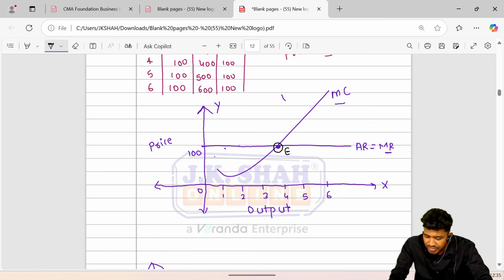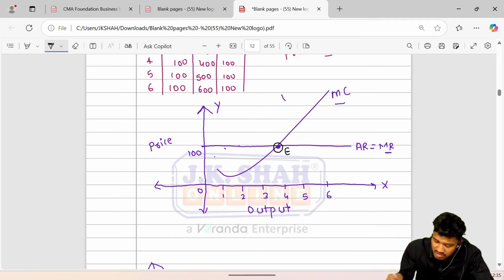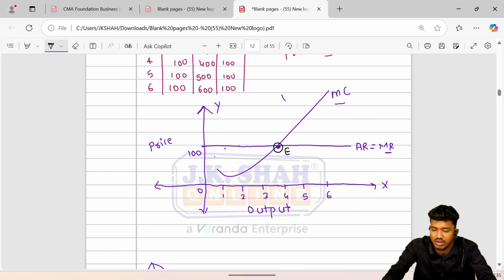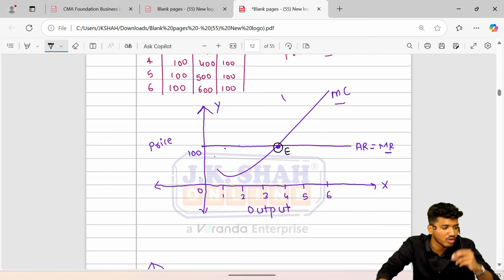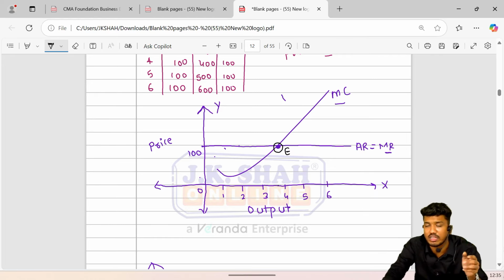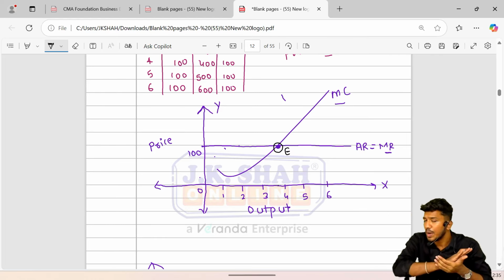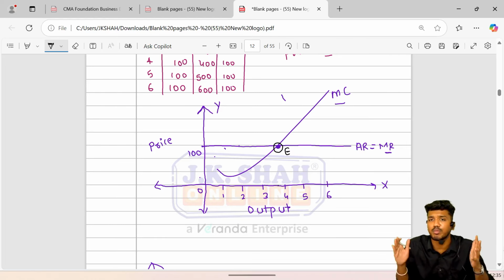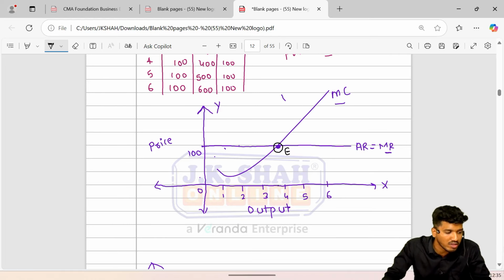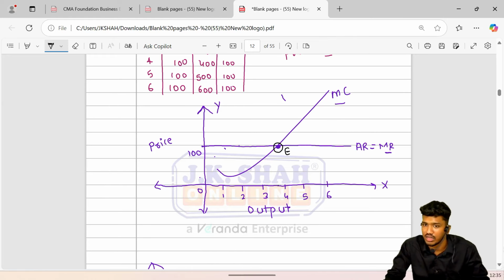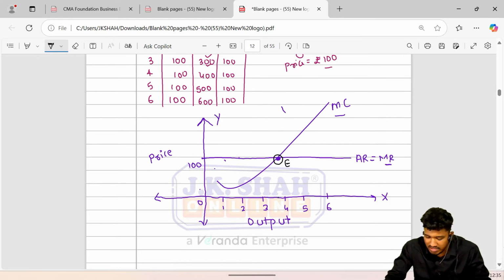Guys, there are different ways of explaining this. People draw this line over here, make it the equilibrium, then show the curve. That is also correct. But in order to get the quick answer, I will make you understand it this way. Please understand this diagram properly. I am going to take more time on perfect competition. Once it is done, you would be very comfortable with monopolistic competition. Okay, let's initiate. Starting, that is MR is equal to MC.